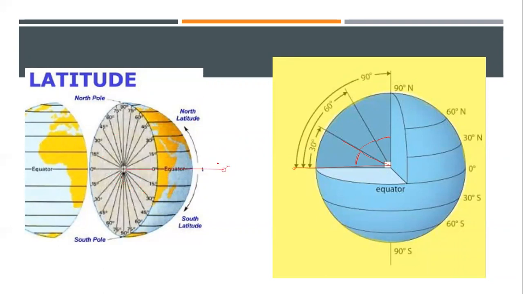This is my equator. As I go up, I go to the North Pole. Now I have 2 options. I can come back to the same point, or else I can go to the back side of the earth. When I go to the back side of the earth, the same things are happening. My values keep on reducing till my 0 degrees. So you need to make this a picture, take a screenshot of this in your mind, so that in the exams and the questions we'll be doing, it'll be simple for you.